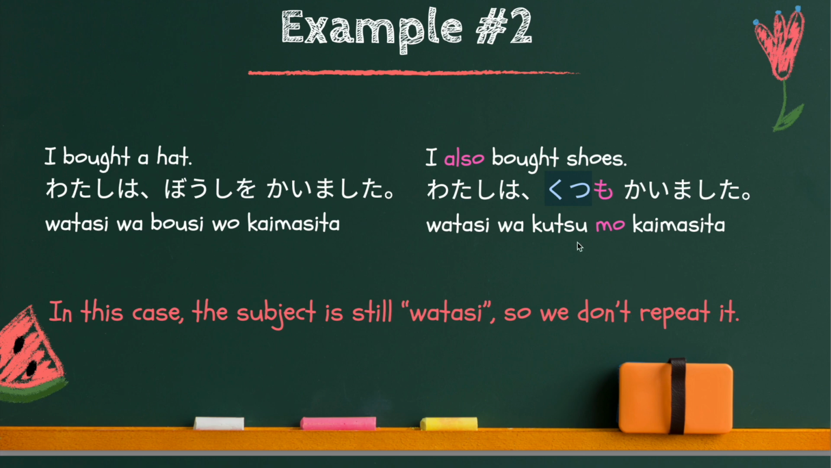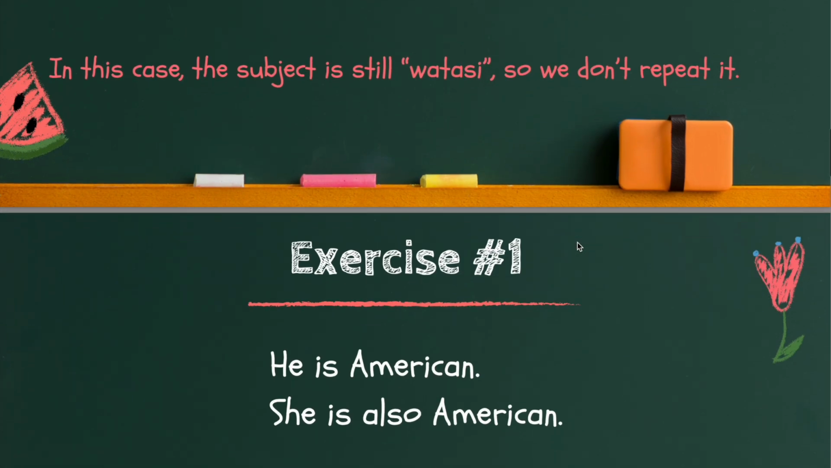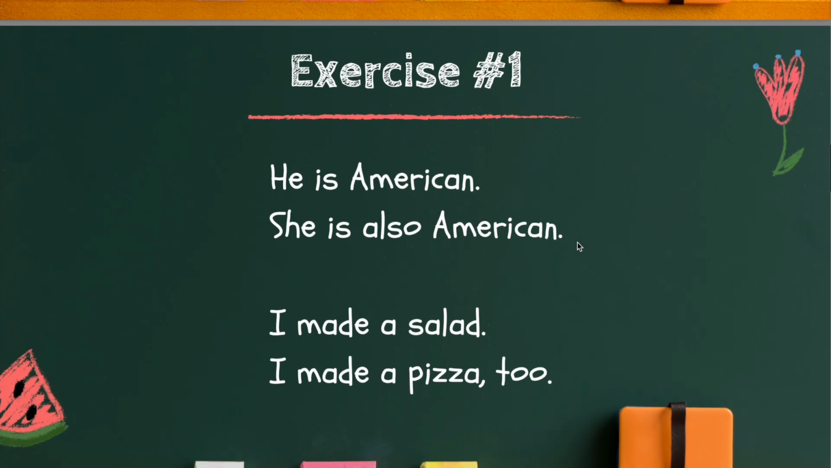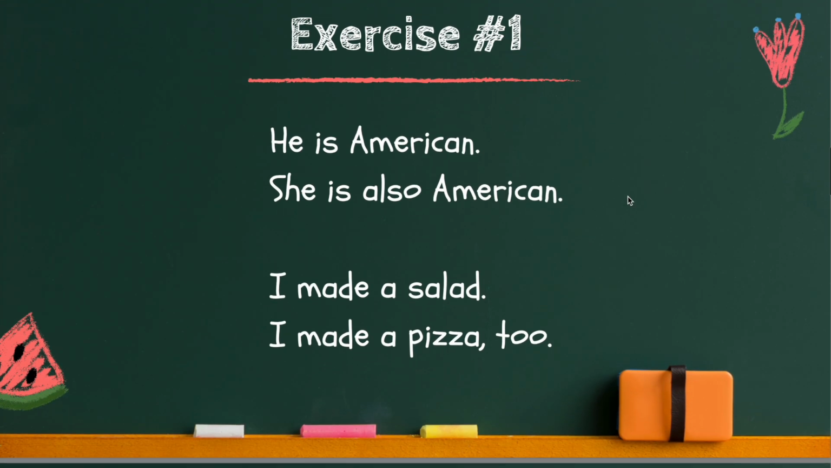So, I'd like you to do this exercise. There are these two pairs of sentences. So, translate these four sentences and use mo particle for this sentence and this one. So stop the video and when you are ready, please come back.